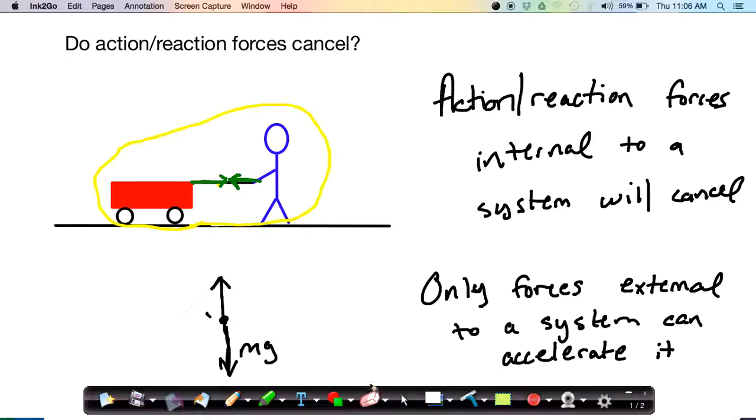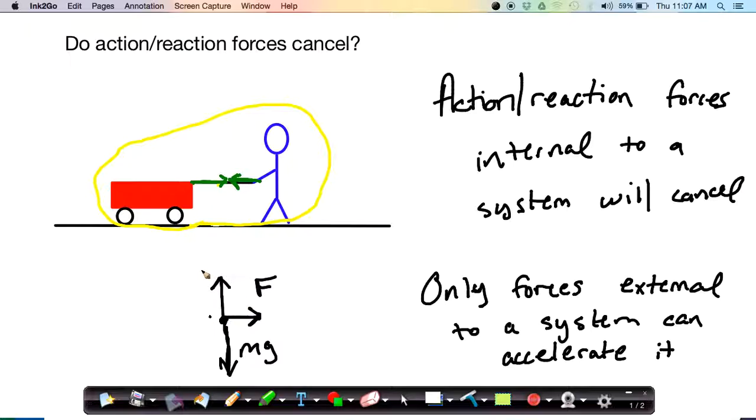What would be the other forces, though, that are acting on this combined system? Well, first of all, the person is going to walk. And when that person walks, their feet push backward on the earth. Now, the reaction force from that would be that the earth pushes forward on the person's feet. And that force comes from outside the system that we're studying. So that would go on our diagram. This is the force from the earth on our feet, pushing our feet forward.